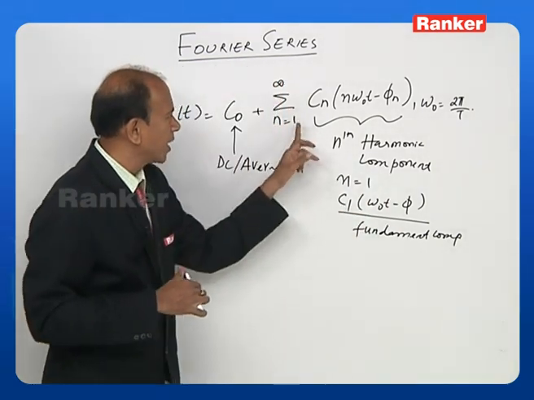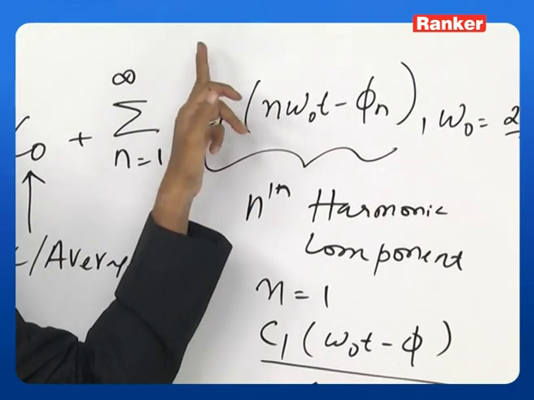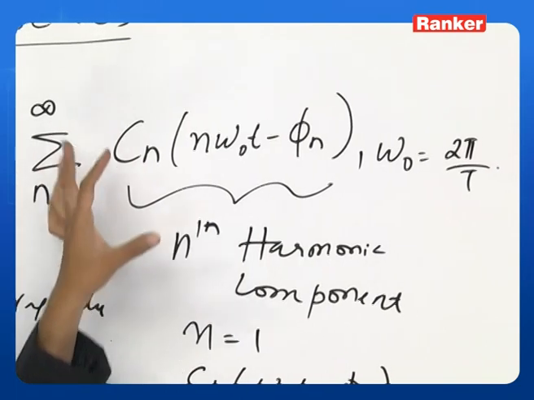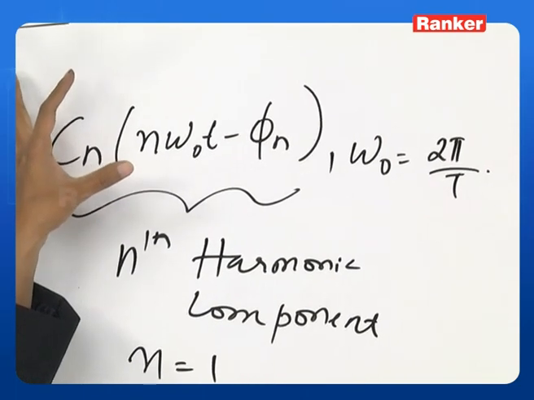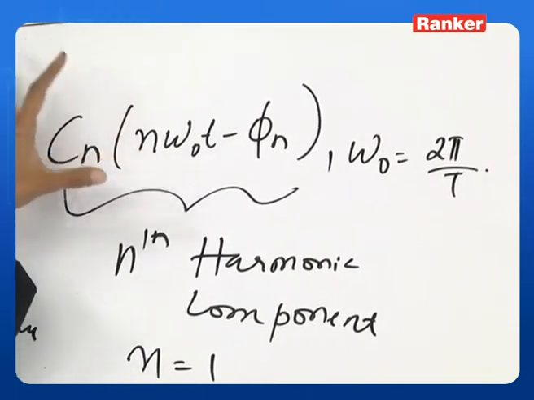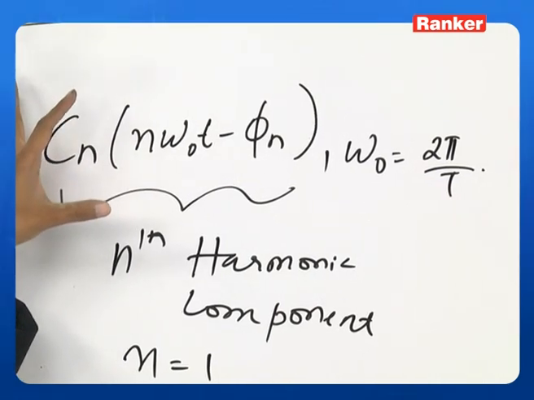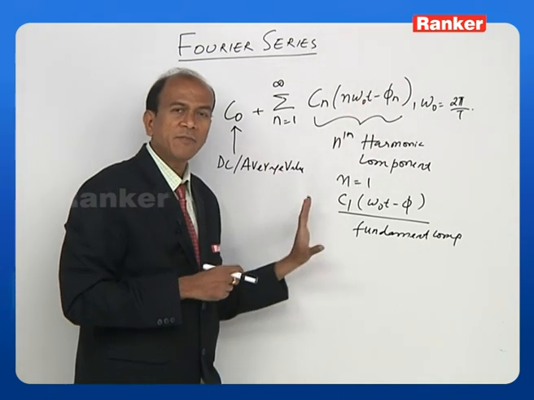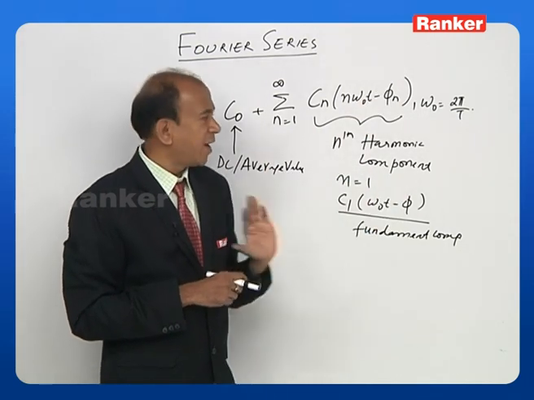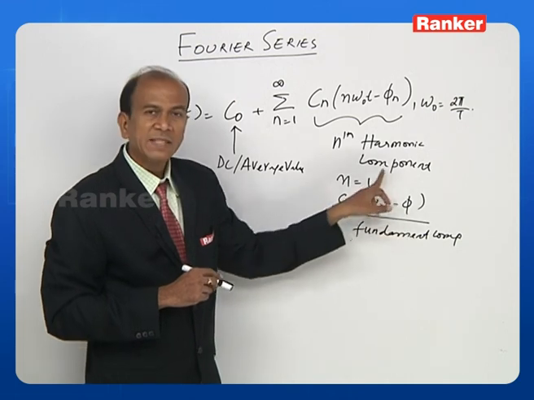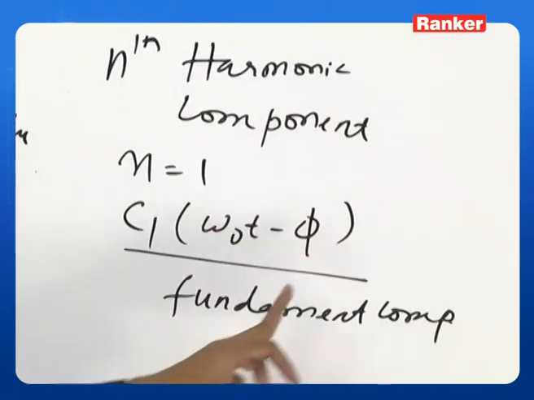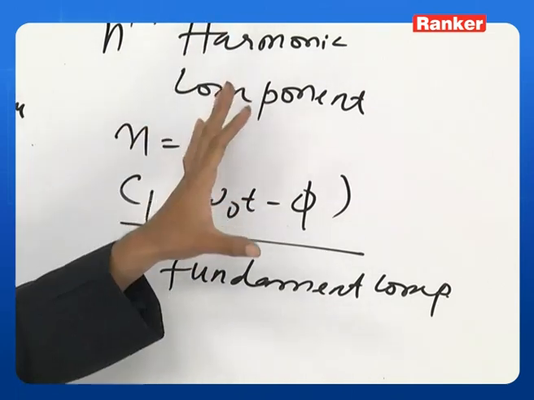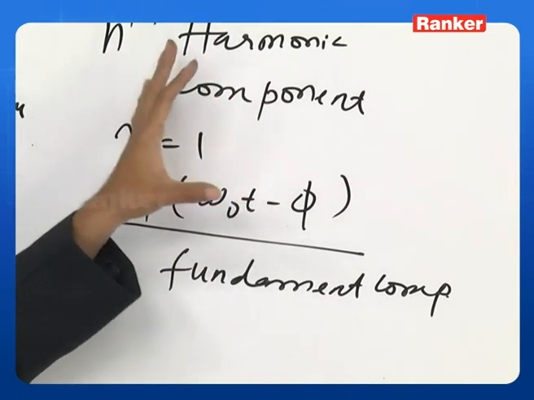What is Cn here? Cn exclusively is the amplitude of the harmonic components. You have a harmonic component which is present, and this gives me its amplitude. So this Cn basically gives me an idea of the strength or amplitude of the different harmonic components, starting from the fundamental component. Whereas this phi gives me the phase angle. This is also called the spectral phase. So phi is the phase angle of your signal, and it is also called the spectral phase.